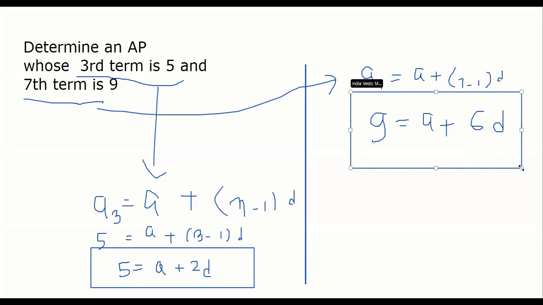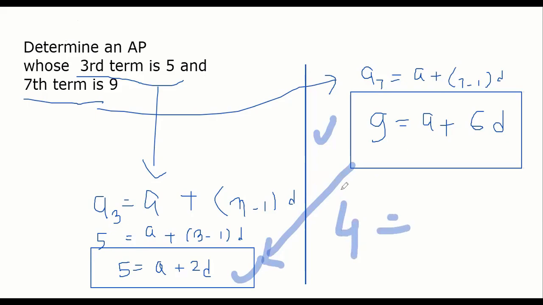Whichever way you solve. The way I will solve is, I will subtract equation this from equation this. Subtracting both the equations, 9 minus 5 is 4. A minus A gone. 6D minus 2D is 4D. 4 equal to 4D. So D equal to 1.